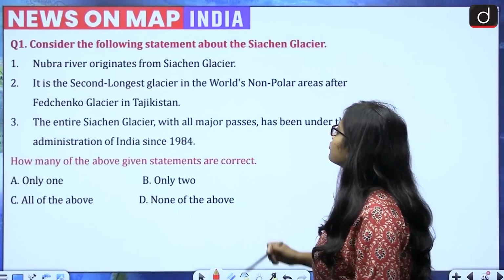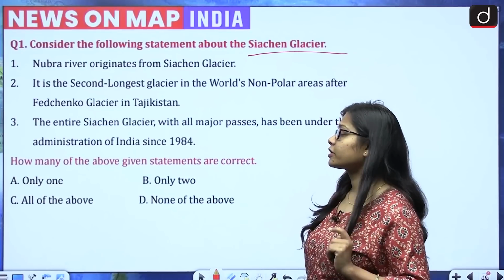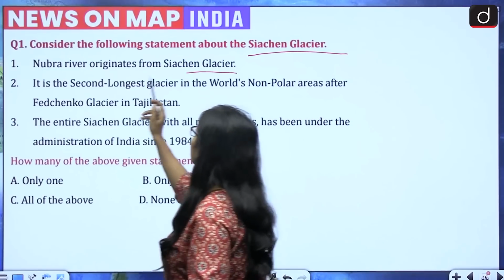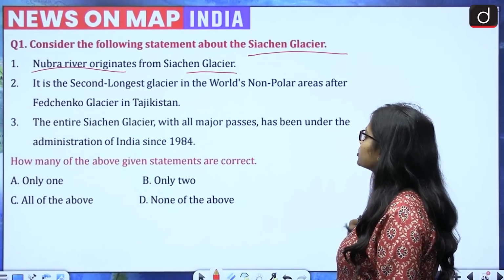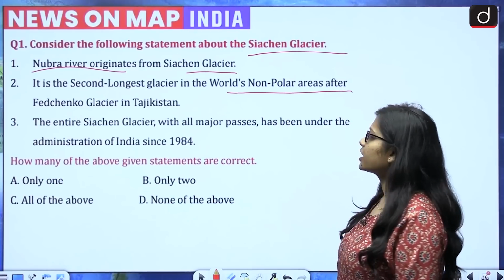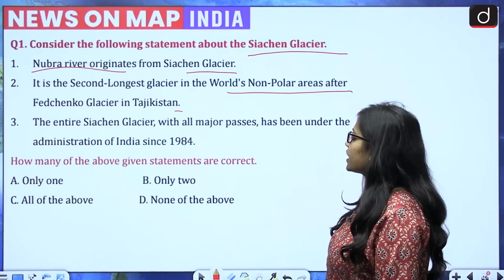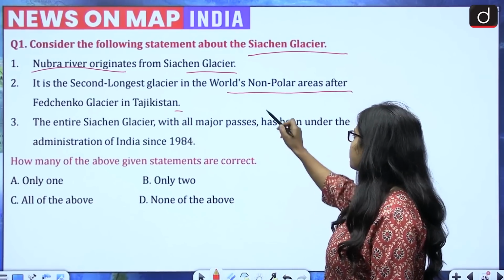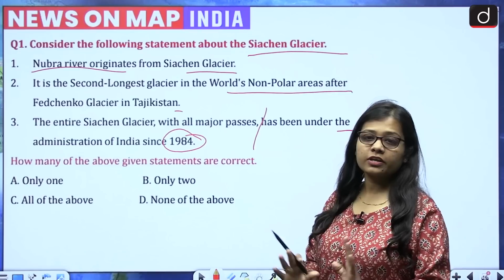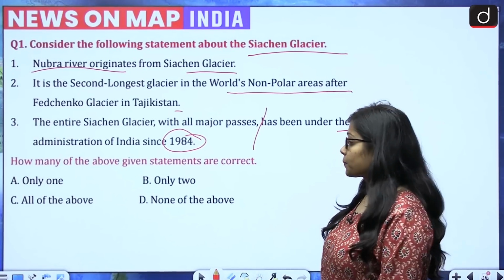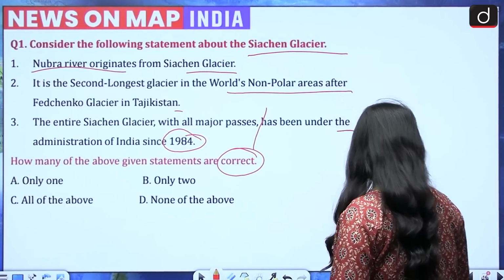First question is, consider the following statements about the Siachen glacier. There are three statements given. First, Nubra river originates from Siachen glacier. Second, it is the second longest glacier in the world's non-polar areas after Fedchenko glacier in Tajikistan. Third, the entire Siachen glacier with all major passes has been under the administration of India since 1984. Now the second and third ones are absolutely factual. How many of the above statements are correct? Only one, only two, all of the above or none of the above.